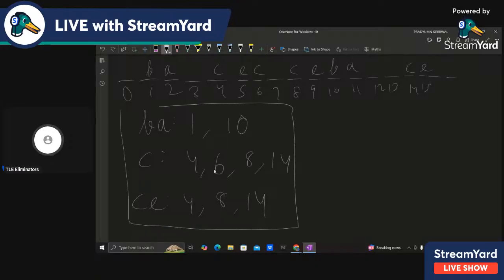So this is what we have right now, and then we just have to choose one instance of each. So let's say we choose 1, 4, and 14. We want a BA, we want a C, and then we want a CE, in that order, right? In that particular order.